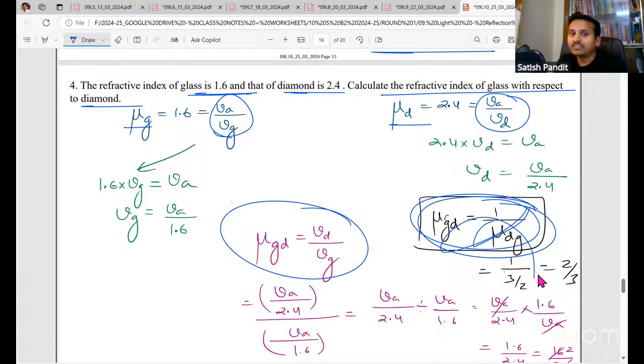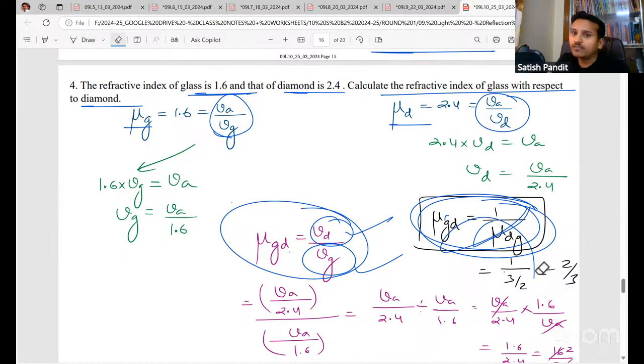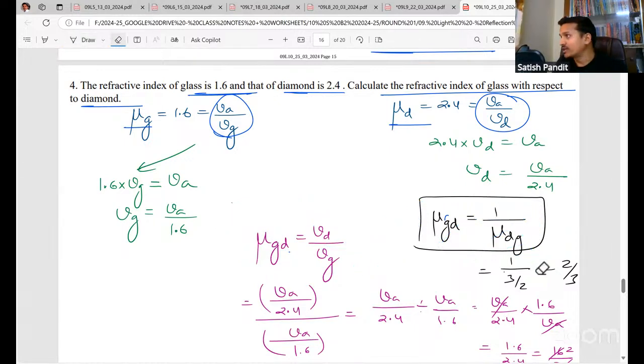The refractive index of glass with respect to diamond is Vd by Vg. Correct? That means get Vd and Vg and substitute, you will get the answer. Simplify. Please don't follow the shortcut. If you follow the shortcut, they will not give full marks. You may not get any marks. It is only for MCQ.